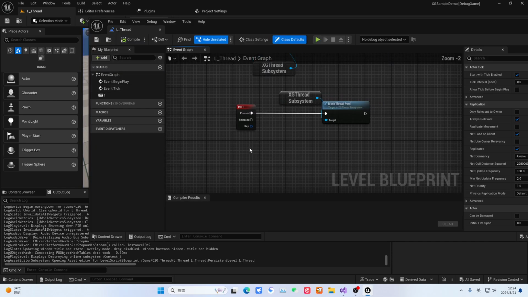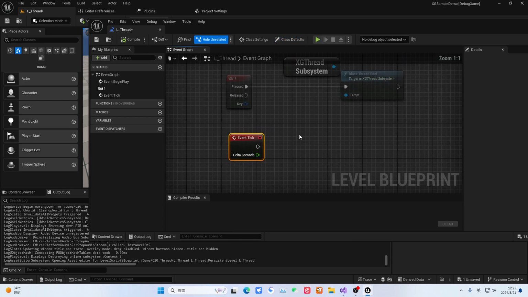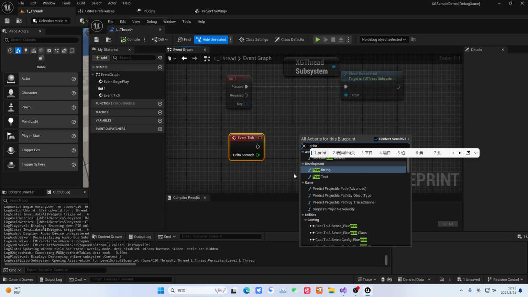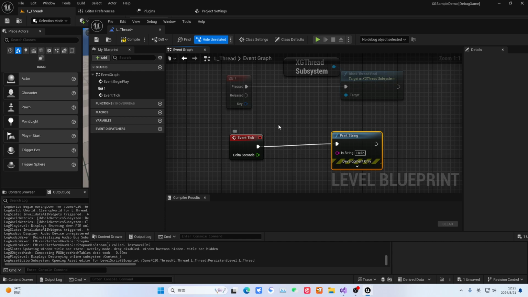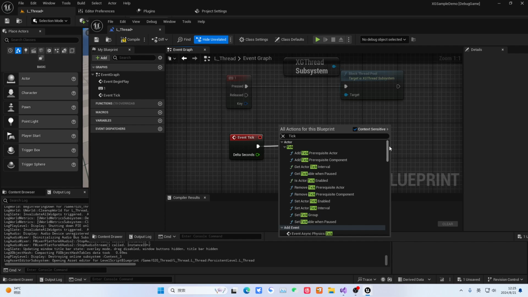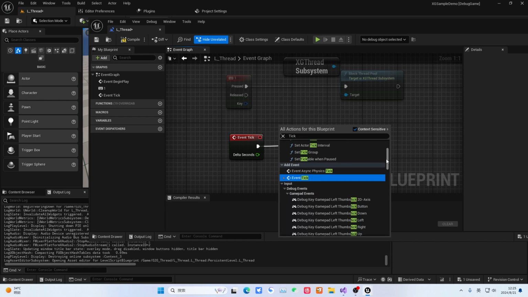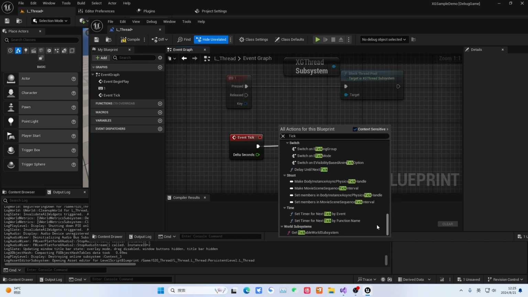Actually, at this point, how do we verify if it is really blocked? That's very simple. We do a check. We let it print something. Let's print this. It seems we can try to get this frame rate. Let's see if we can get the current time. The engine can get it, because inside the engine, there is a global variable. But I'm not sure if it is exposed to C++.